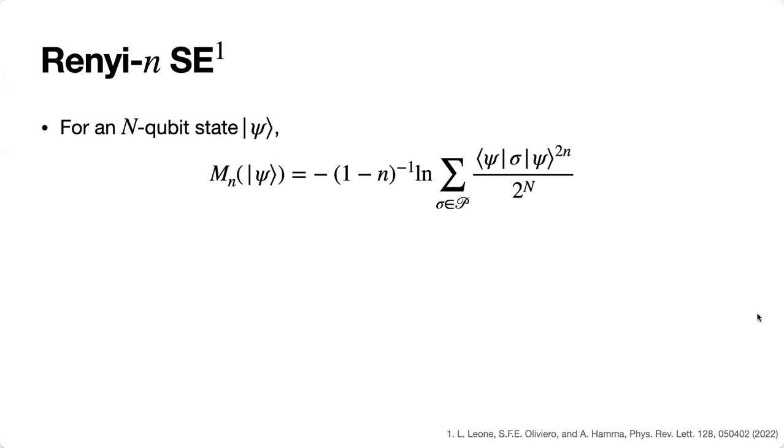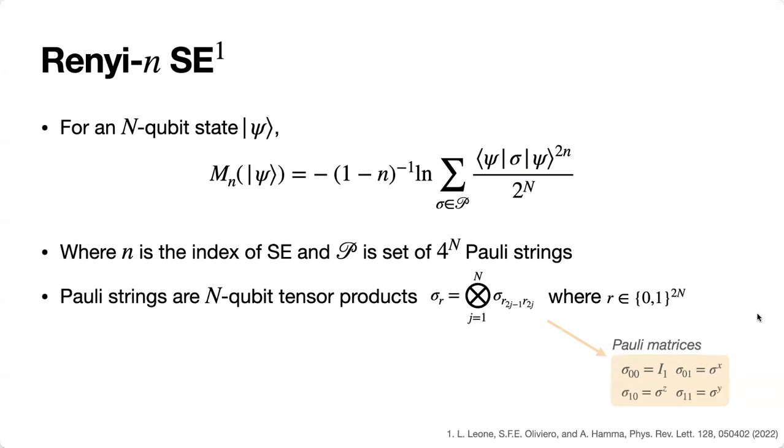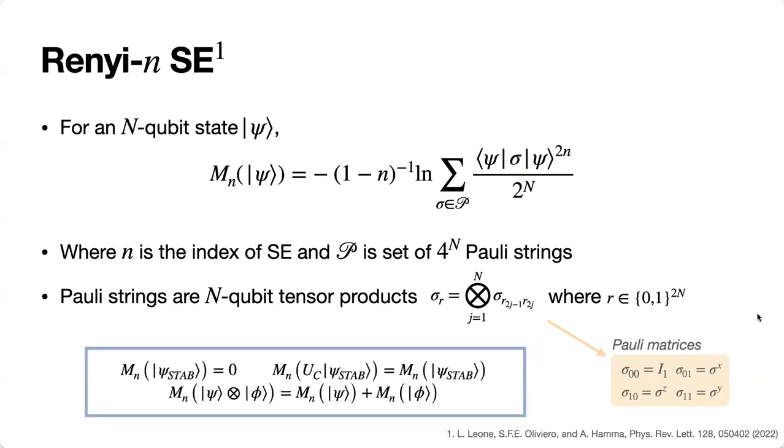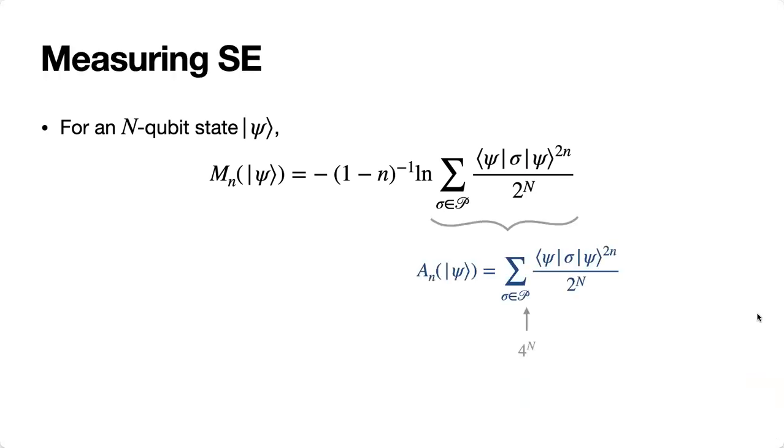So for an n-qubit state psi, the Renyi stabilizer entropy is given by this expression here, where n is the index of stabilizer entropy, that's a small n by the way, and P is the set of 4 to the power of N Pauli strings. And Pauli strings are just N-qubit tensor products of the Pauli matrices. The Renyi stabilizer entropy is a faithful measure of non-stabilizerness for pure states and is invariant under Clifford unitaries. They also have this additive property, which is nice.